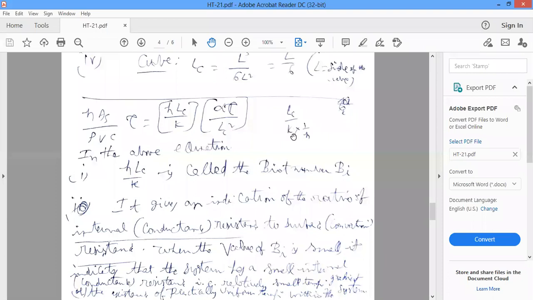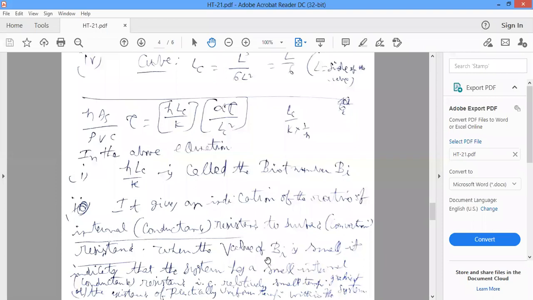The area gets cancelled. That's why the Biot number is an indication of the ratio of internal conduction resistance to the surface convective resistance.